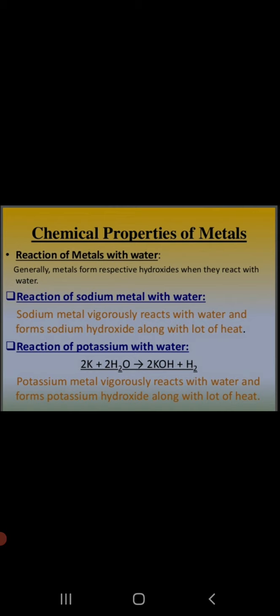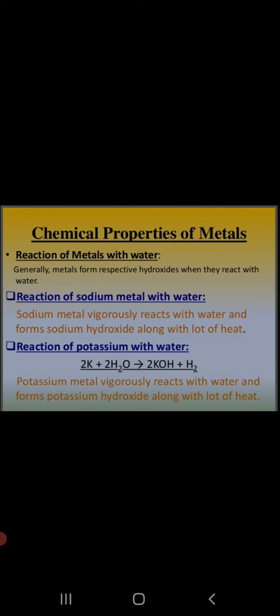So they react very vigorously with cold water and form soluble hydroxides, and hydrogen gas is released, which burns with a pop sound. A large amount of heat is produced, because of which the hydrogen catches fire and burns with a pop sound. So, looking at the first proper chemical reaction of metals and water, we understand that sodium and potassium are highly reactive metals.